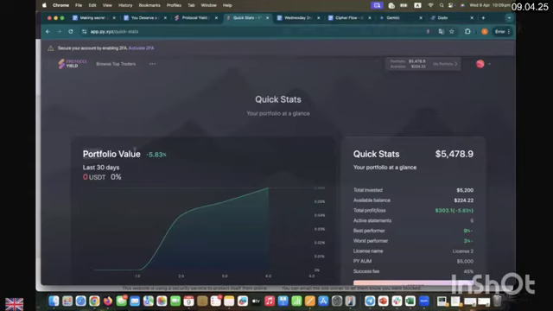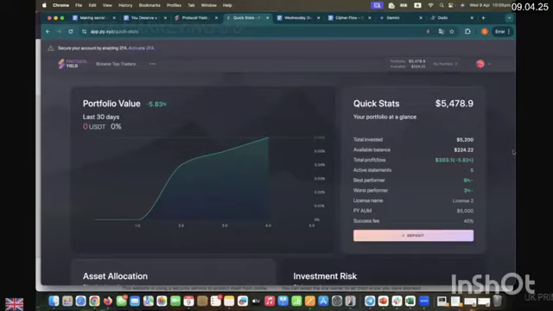See what quick stats brings you. It brings your portfolio value, your total PNL as an investor. This is your PNL. And then it will give you also details of total investment, available balance, how much you have available including your profits and balance, total profit and loss, total active services, best performer, worst performer, license name, by AUM, success fee.